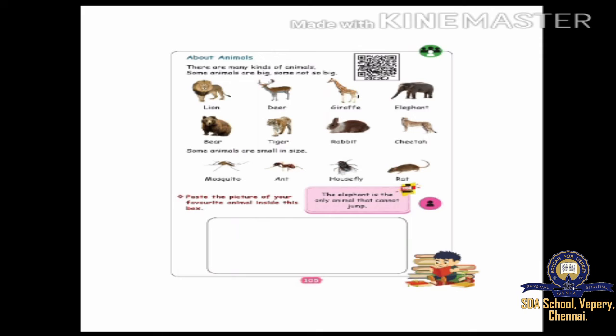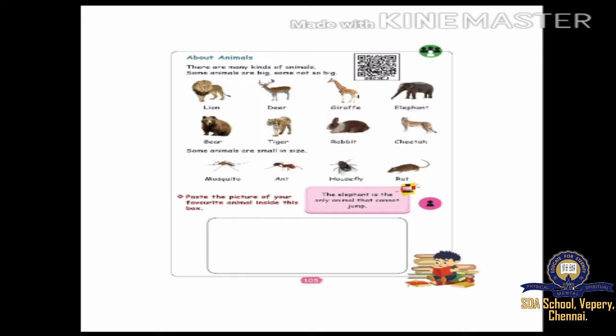Okay. Next one is giraffe. It has a long neck. Elephant has a long trunk. Bear, tiger, cheetah, rabbit can run very fast. Cheetah will also run very, very fast. Rabbit also will run very fast. But rabbit is a very small animal. It is a very good animal also.